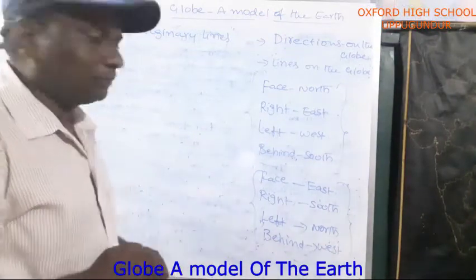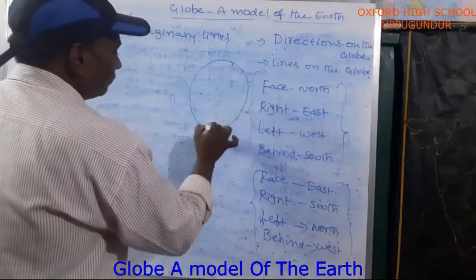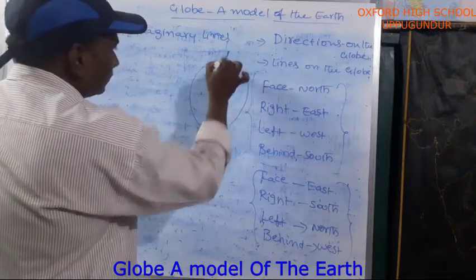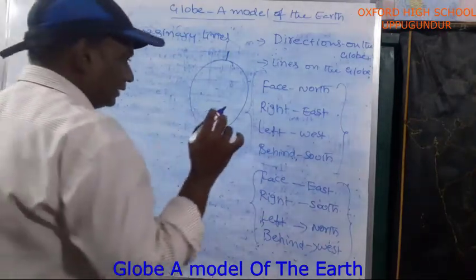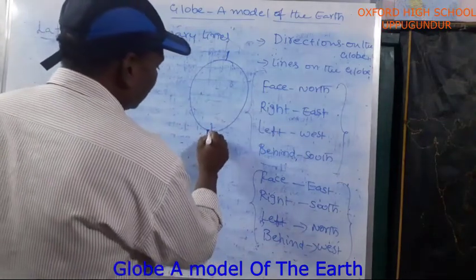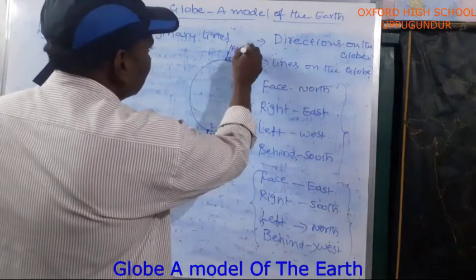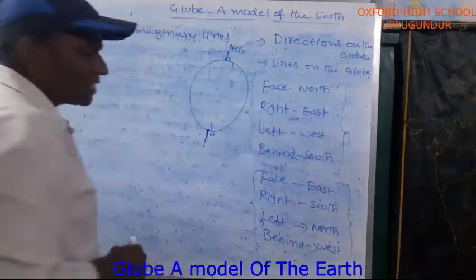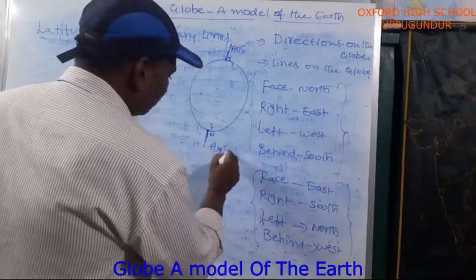You understand? See, this is the globe. This is the earth's axis. Okay? The earth's axis passes through the middle of the earth. This is the North Pole, this is the South Pole, this is the axis. The axis is also an imaginary line.